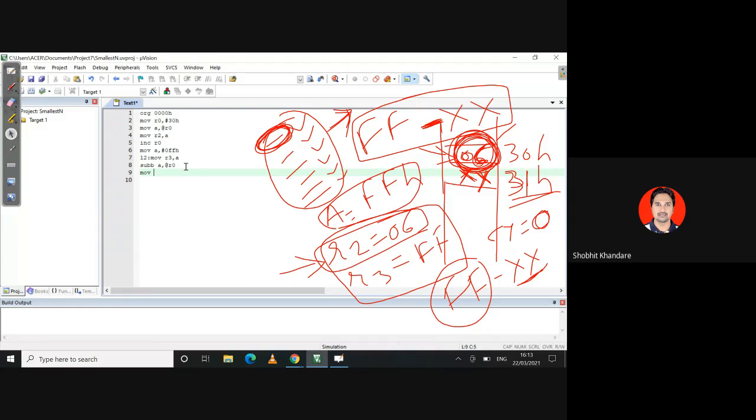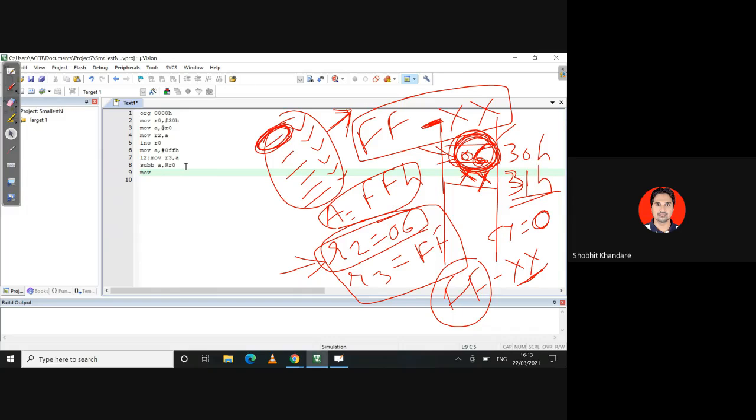It is going to subtract the number, and after subtraction it is going to monitor the carry flag, and the result of the subtraction will be stored into the accumulator. Everything happens. Okay, so I am not interested in the result of FF minus XX. I am interested in the carry flag. So the carry flag here will be 0. Once it is 0, then what is the next instruction?